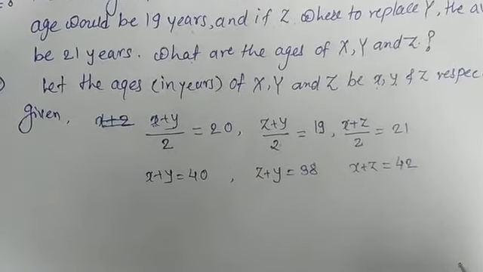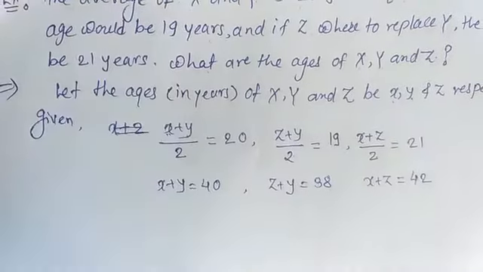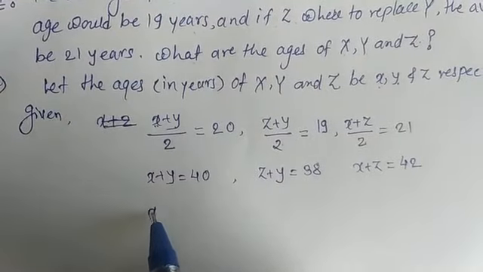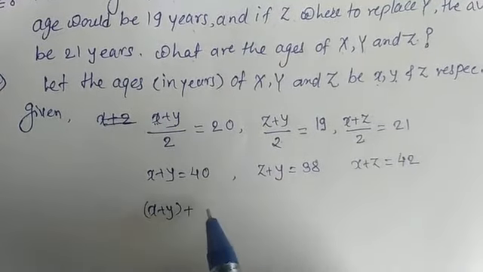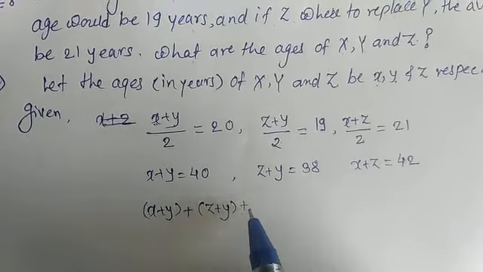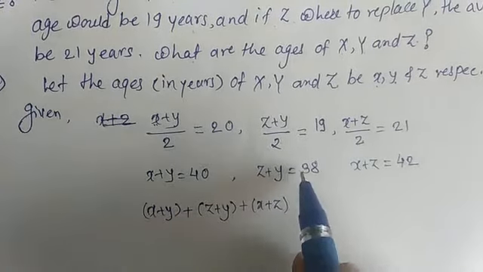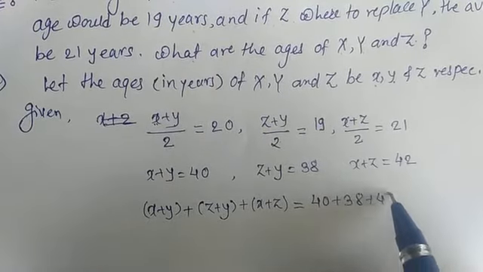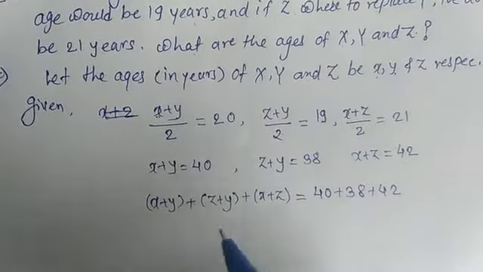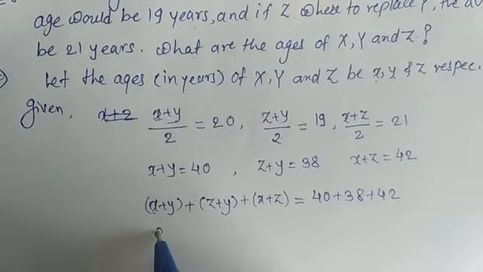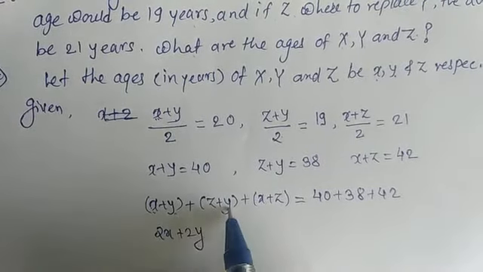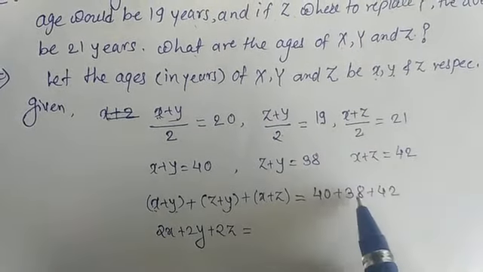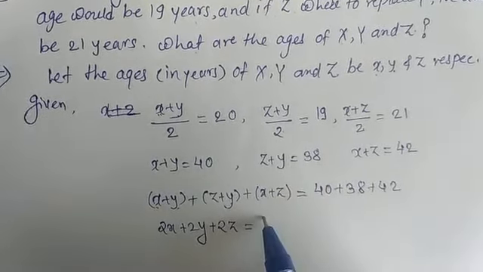Now adding all of these, x plus y plus z plus y plus x plus z, because all of them appear twice, is equal to 40 plus 38 plus 42. Its addition will be x plus x is twice x, plus twice y, y plus y is twice y, plus twice z, is equal to 40 plus 38 plus 42, which is 120.